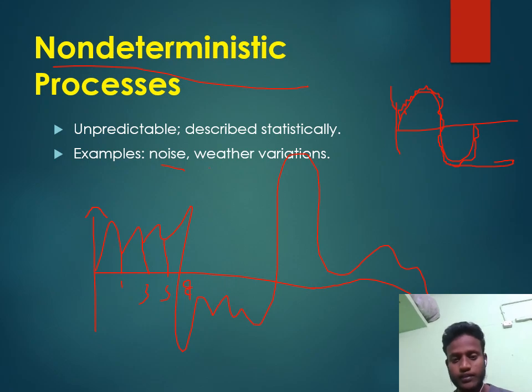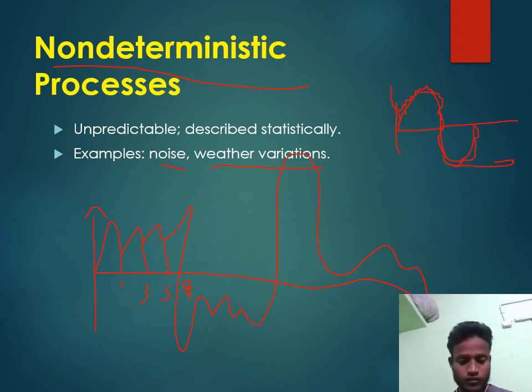And second is weather variations. The weather varies day by day, time by time. You can't determine tomorrow's weather. The weather is variable, so we cannot determine what the weather of tomorrow is. And stock market levels.